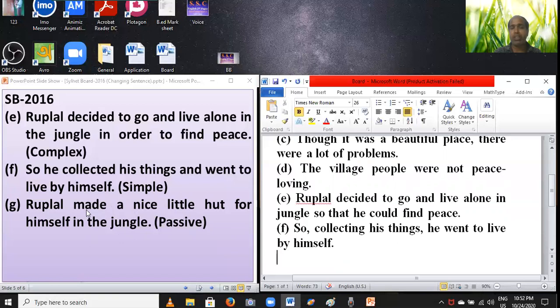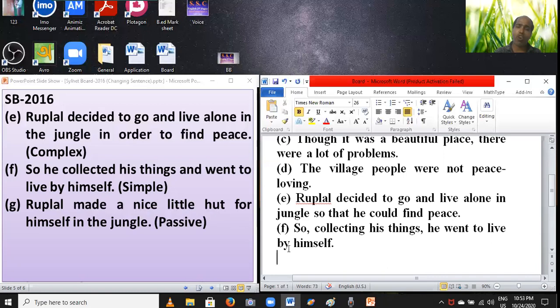Students, notice carefully: made. So this is the verb, this is the subject, and this is the object, a nice little hut.